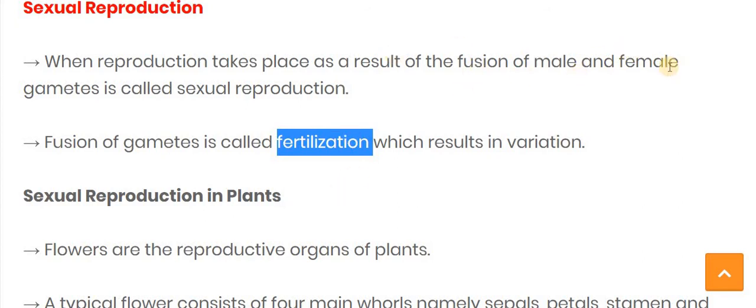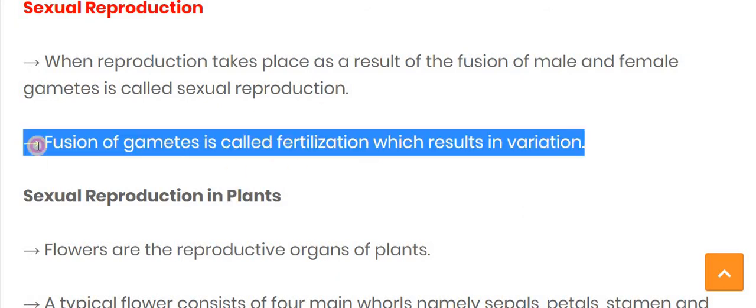If the gametes fuse with each other, then that process is known as fertilization. After fertilization, the zygote is formed. The zygote contains characteristics of both the male gamete and the female gamete. That is the reason that in sexual reproduction, the chance of variation is very high as compared to asexual reproduction.